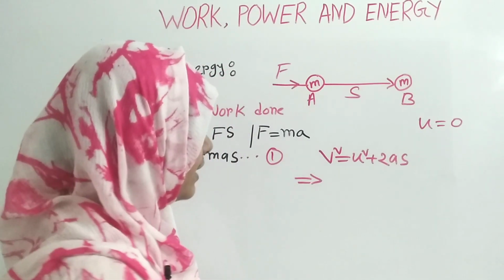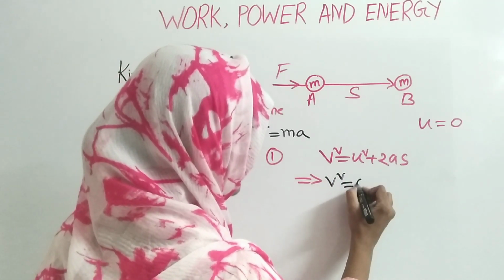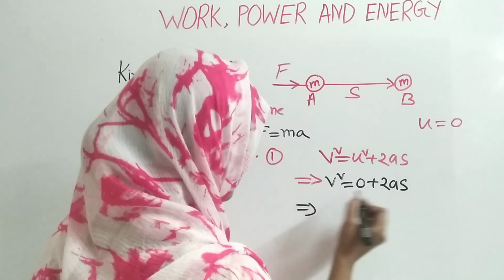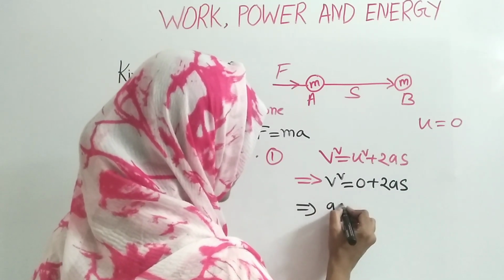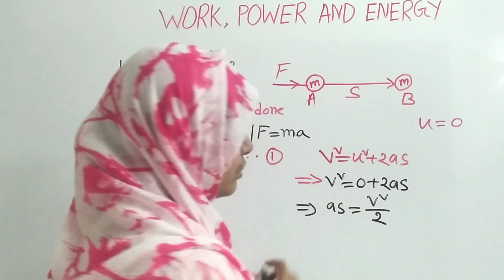So we can write that V square is equal to 0 plus twice A S, or A S is equal to V square by 2.